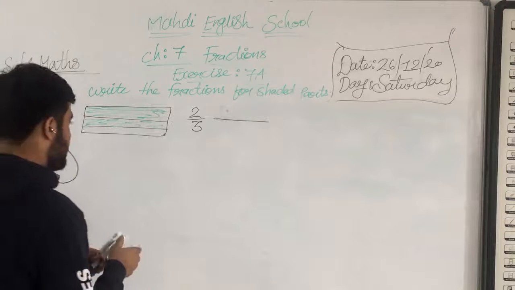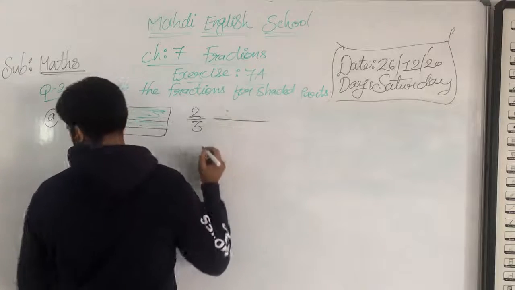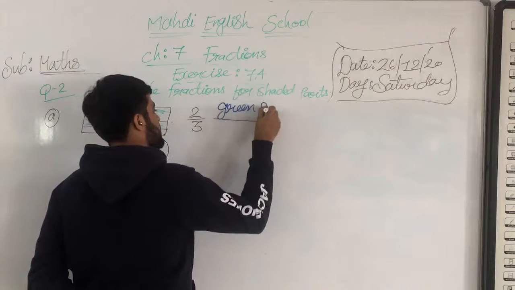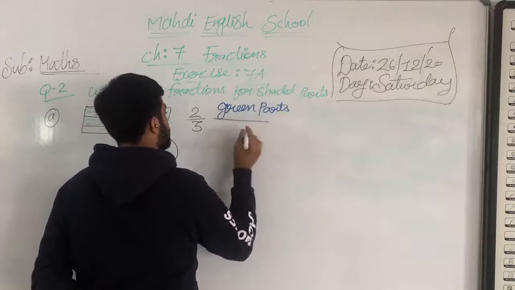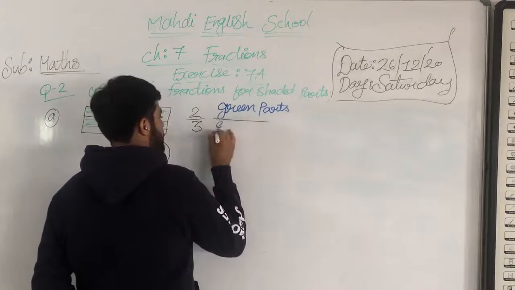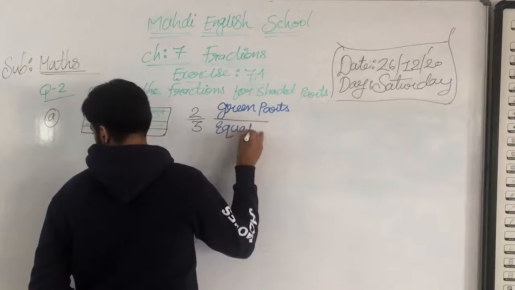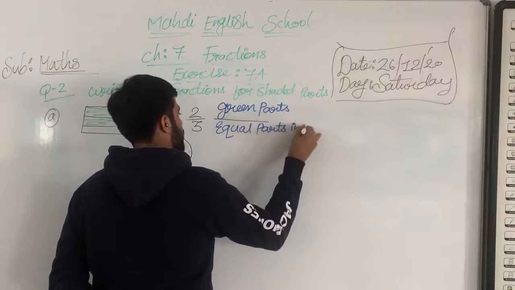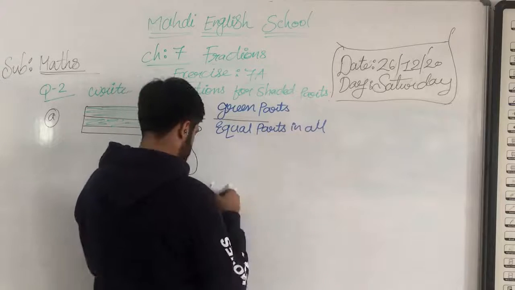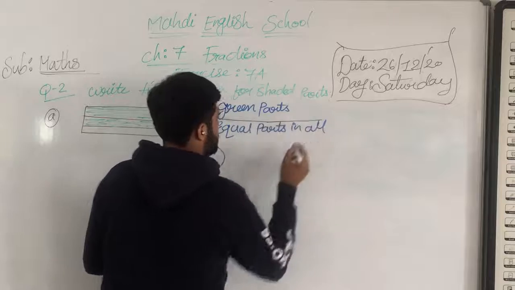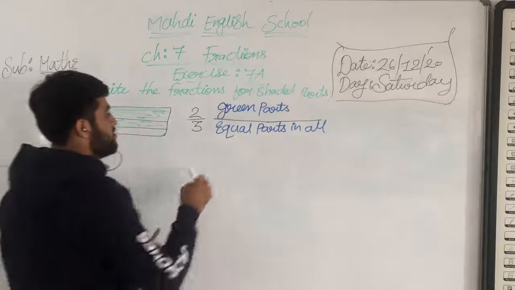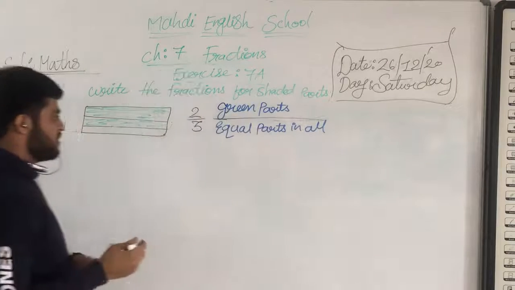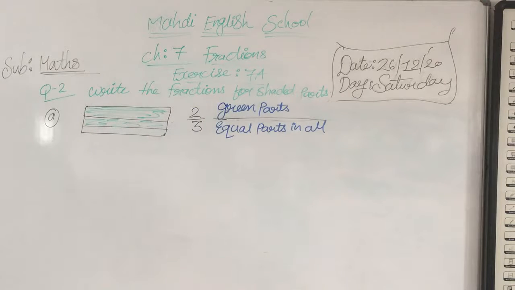Okay, so what we are writing here, my dear students, is green parts, and downside is what, my dear students? Equal parts in all. Okay, it's the equal parts. Understood? It's your fraction.